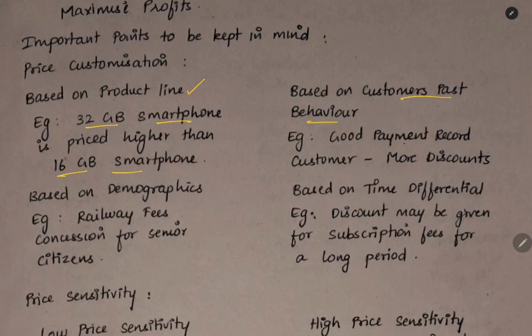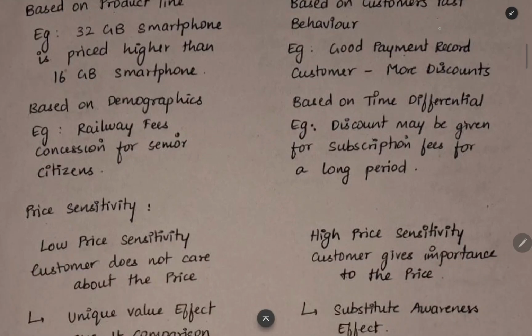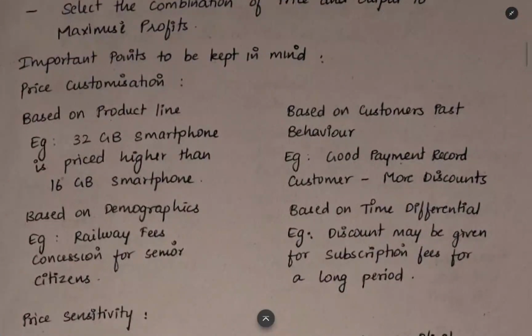When you are seeing customer past behavior, a customer with a good payment record, we will give more discount to him. Like that, we can do it. Then based on demographics, for senior citizens and all, the railway fares, they will be giving concession. That will be based on the population characteristics, the age, gender, everything will be the base for setting the price. When you are coming to the time differential, a discount may be given when you are taking a subscription for a long period. When you are taking it for a short period, you will be charged more. That is the price customization strategy.